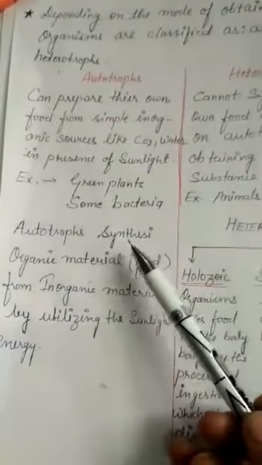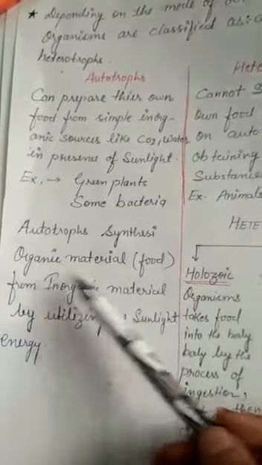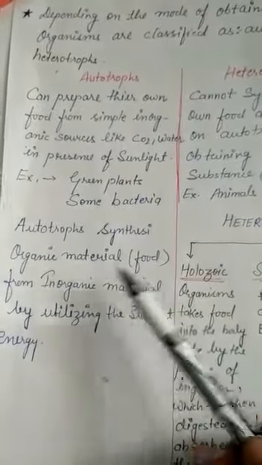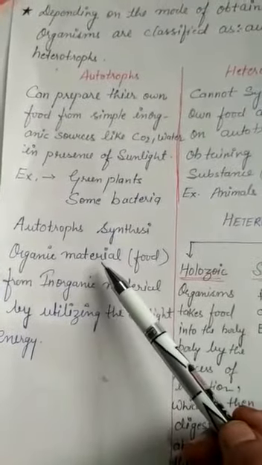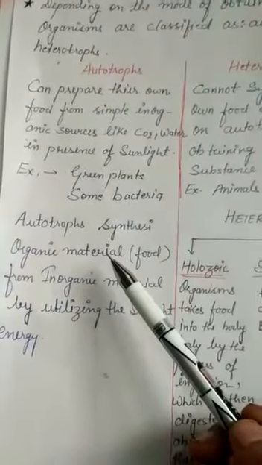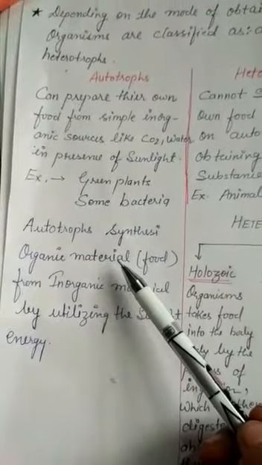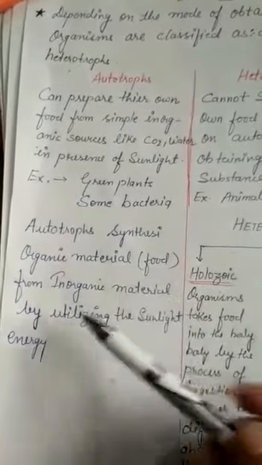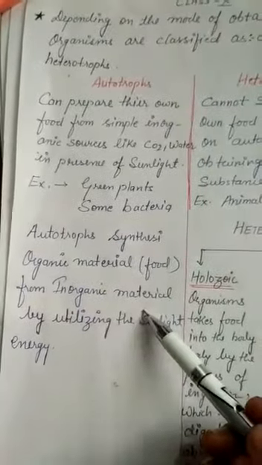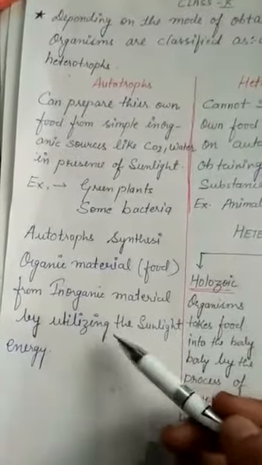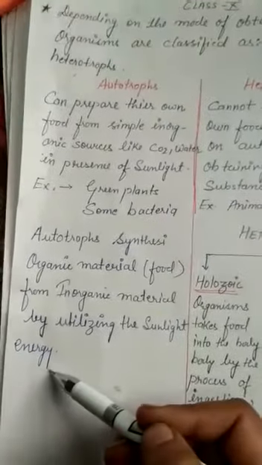Now autotrophs synthesize organic material, meaning whatever food they are synthesizing is organic, and basically we obtain it in the form of starch. Okay, and starch is also a form of carbohydrate, made from inorganic material like CO2, water, by utilizing the sunlight energy.